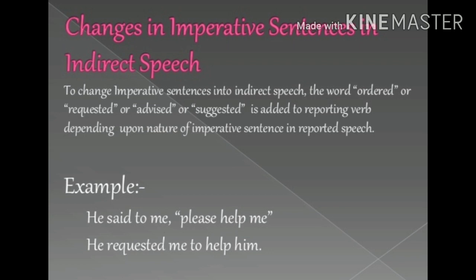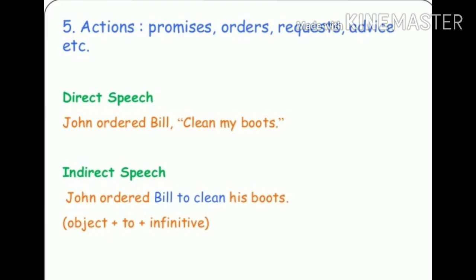Look at this example. He said to me, please help me. He requested me to help him. Children, see, help is the finite verb which is changed into infinitive, that is to help, to plus verb 1. Look at another example.